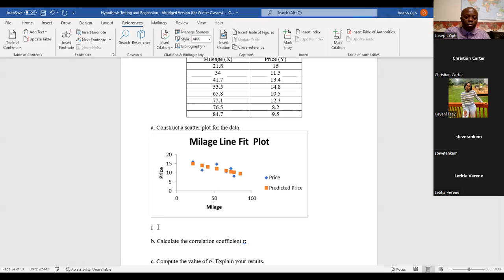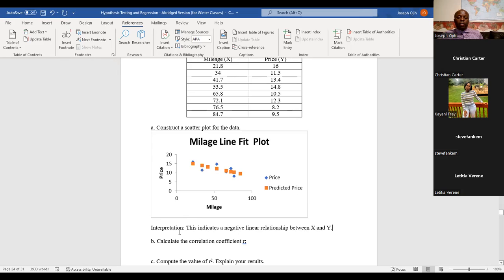So the interpretation of this: this indicates a negative linear relationship between X and Y, where X is the mileage and Y is the price.